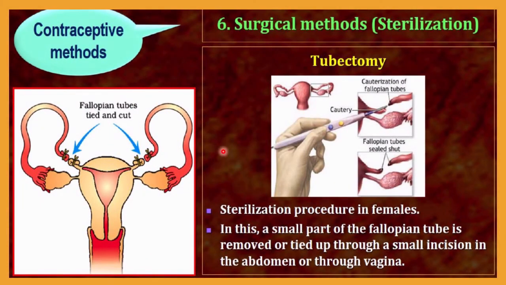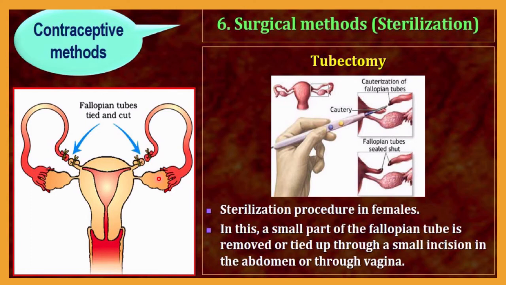The next surgical method is tubectomy. This is the sterilization procedure in the female. In this method, a small incision in the abdomen or through the vagina is made, and then a small part of the fallopian tube is removed. Here you can see this is the fallopian tube, you know very well. This small portion of the fallopian tube is removed by surgery, and the open ends of the fallopian tube are tied up with thread. By this, the fallopian tube is now blocked.